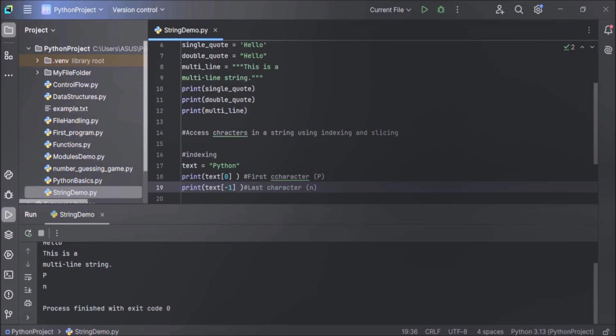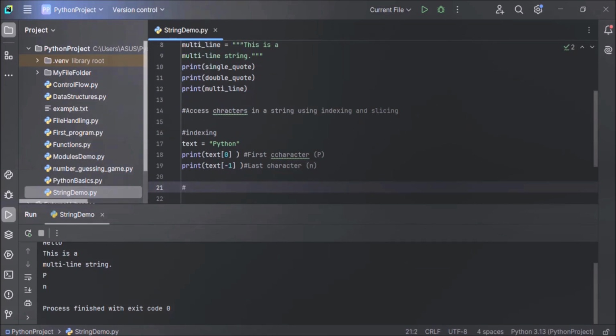Next, you can also use the slicing method to extract parts of the string. Now, how to use the slicing method?